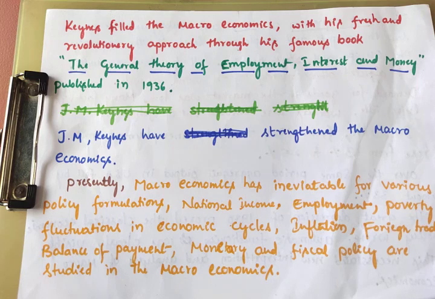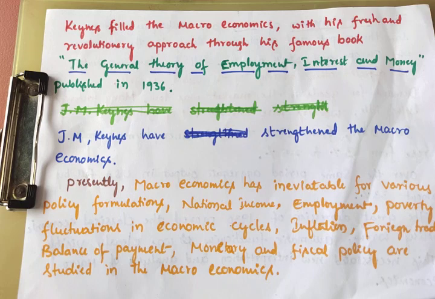Through this book, he called on the government to interfere in the market, to fix the price and to take decisions on what to produce, how to produce, for whom to produce, when to produce, and how much to produce. According to him, all these decisions should be taken by the government.